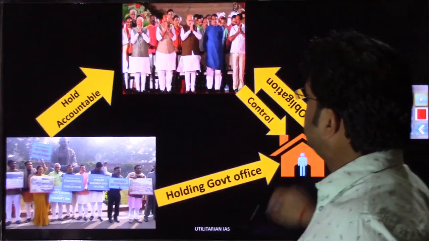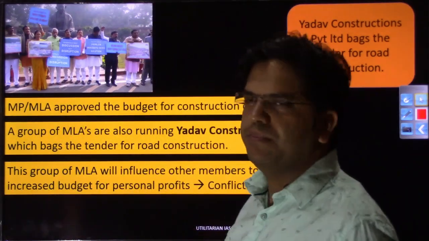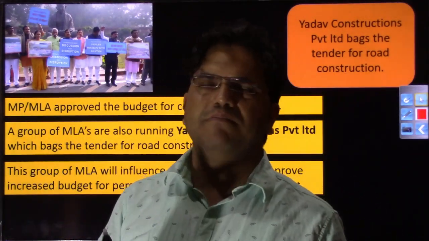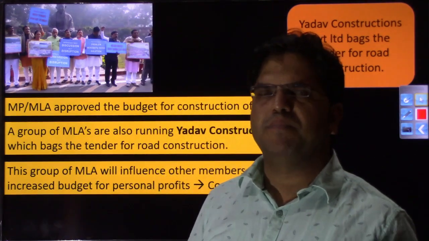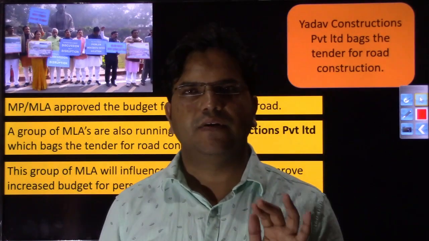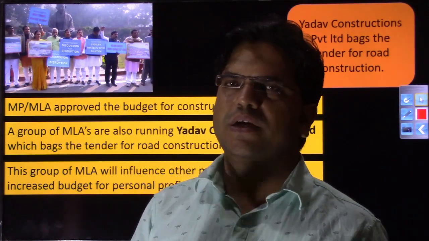Now let us take another example. Here again, the same member of parliament or member of legislative assembly. Why am I mixing member of parliament and member of legislative assembly? Because even members of legislative assembly at the state level are also not allowed to hold any office of profit. That's why I am mixing these two.